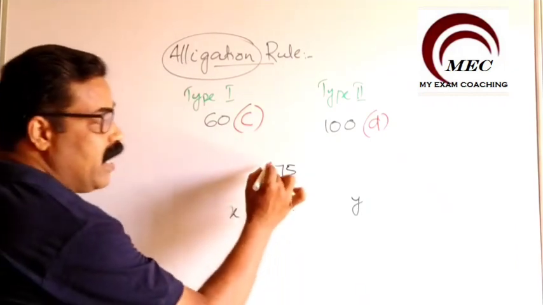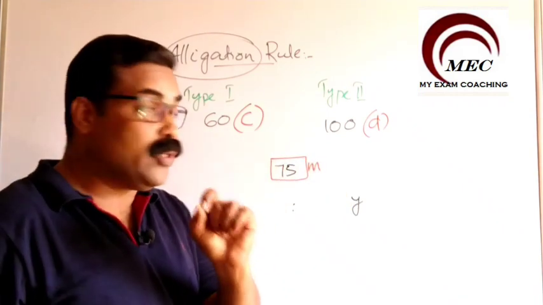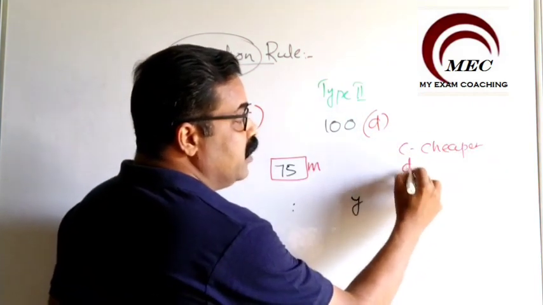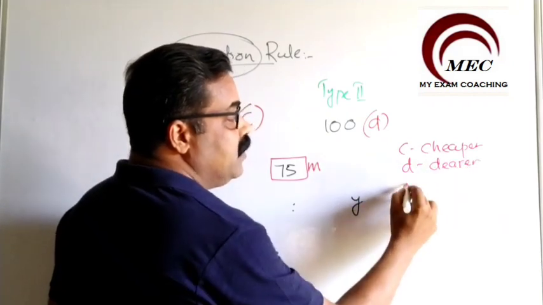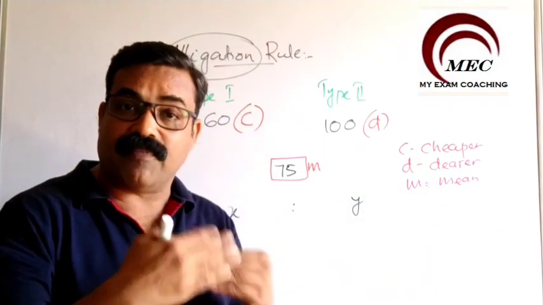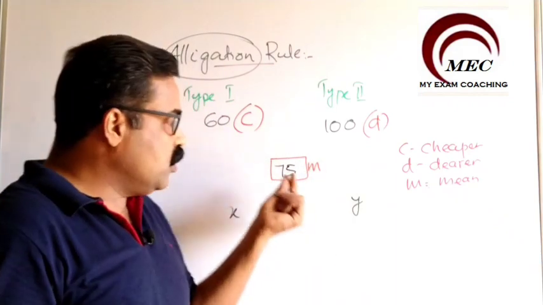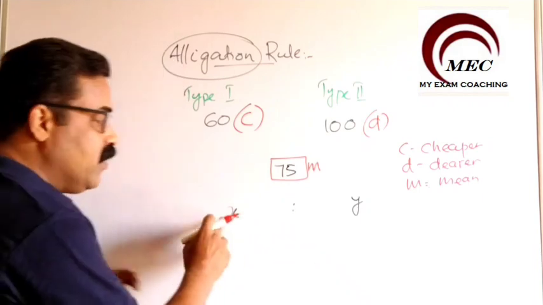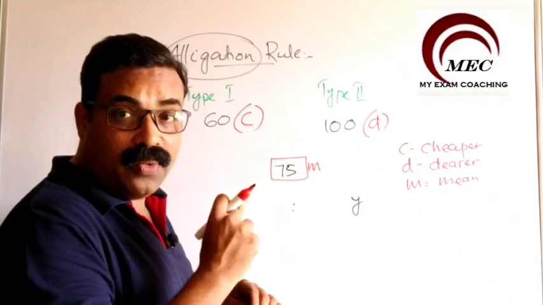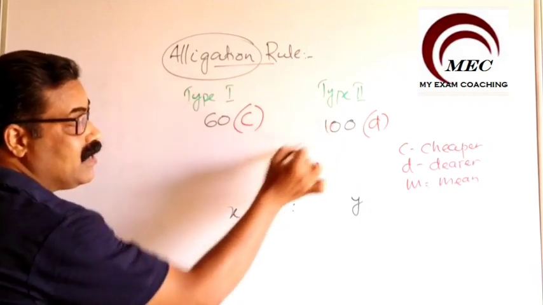And this value we will take as the mean value, M. M stands for mean value. You can note all these things: C is cheaper, D is dearer, and M stands for mean value. After mixing these two types of mangoes, the shopkeeper wants to sell it for 75 rupees to make a profit. So 75 is the mean value. Here we can find the value of x and y using a rule, that rule is called the alligation rule. According to that rule, we have to see the difference between 100 and 75.